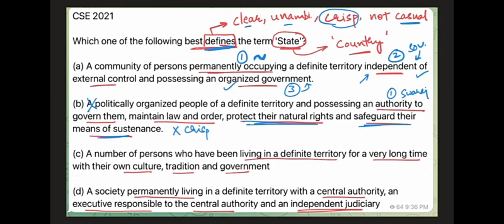Very clearly it is giving you three elements. But here you have safeguarding their means of sustenance also. This is a bit casual compared to the first one. So normally these kind of options are not the answer. But I've also told you the formal reason, the Swaraj and the Purna Swaraj aspect, the sovereignty aspect basically. So Bravo will not be the answer.